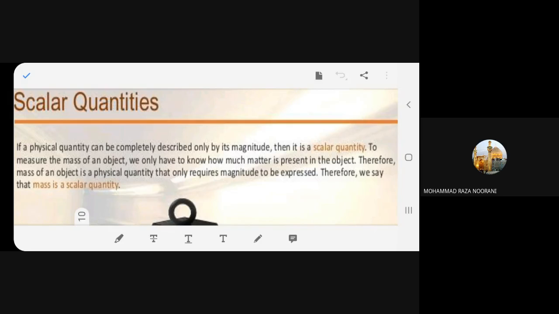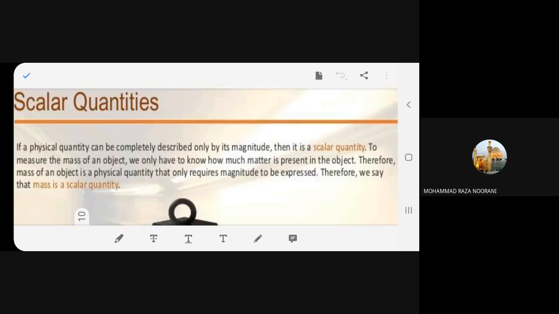If a physical quantity can be completely described only by its magnitude, then it is a scalar quantity. To measure the mass of an object, we only have to know how much matter is present in the object.